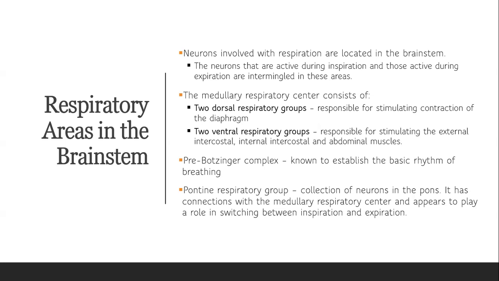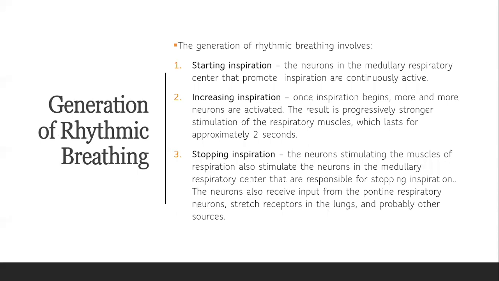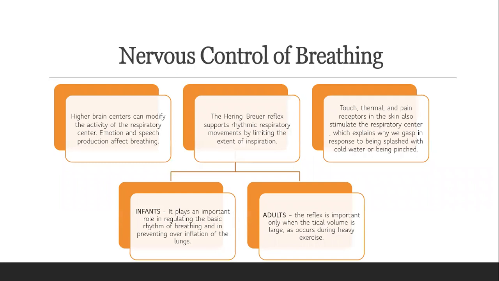It is a collection of neurons in the pons. It has connections with the medullary respiratory center and appears to play a role in switching between inspiration and expiration. So generation of rhythmic breathing involves starting inspiration, increasing inspiration, and stopping inspiration. So what is the nervous control of breathing?